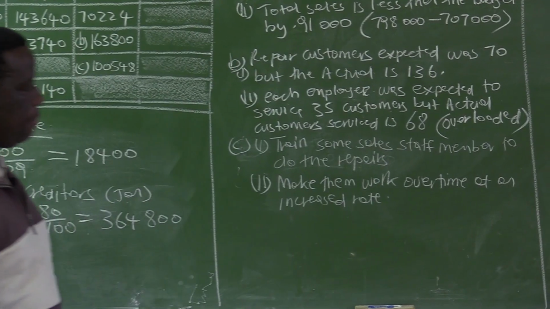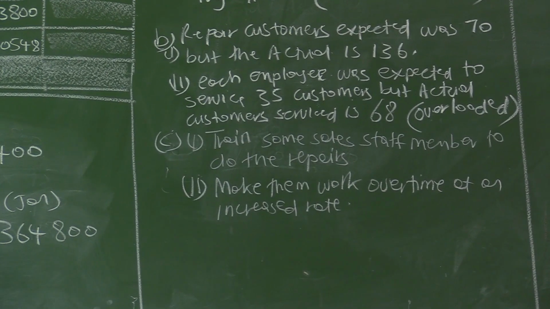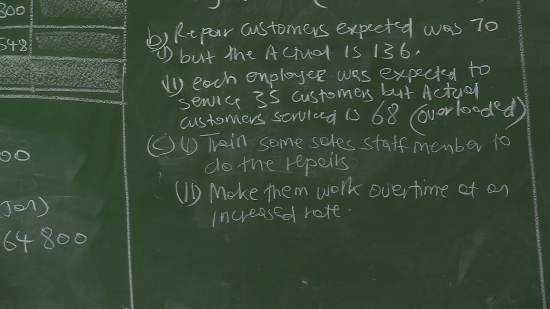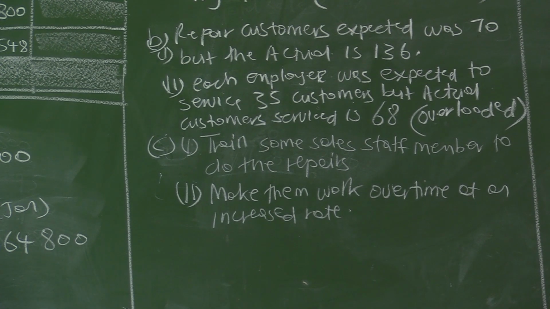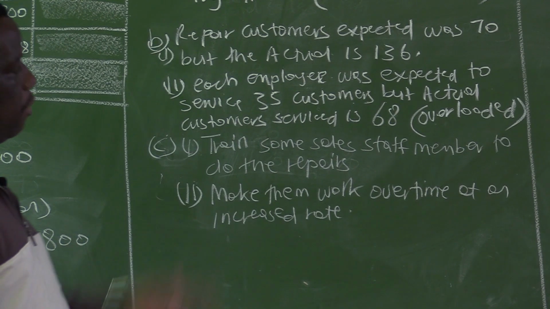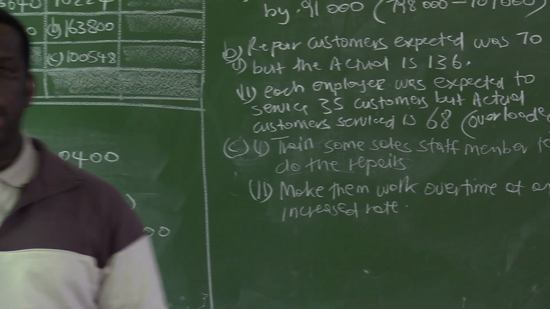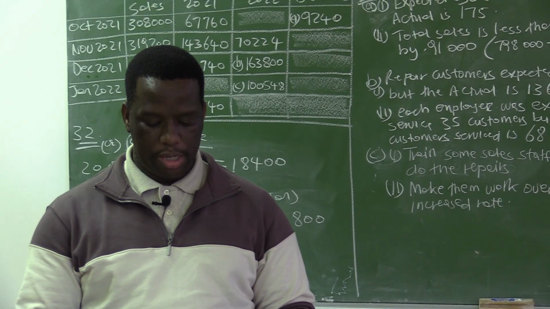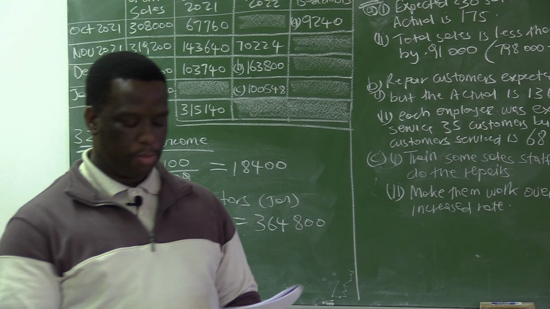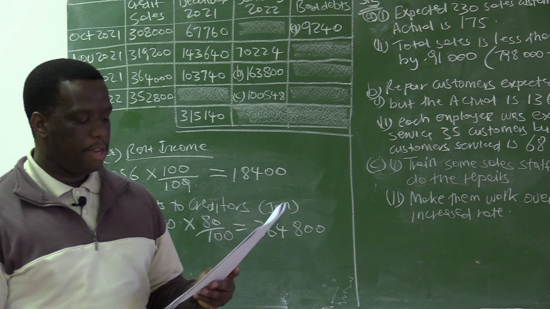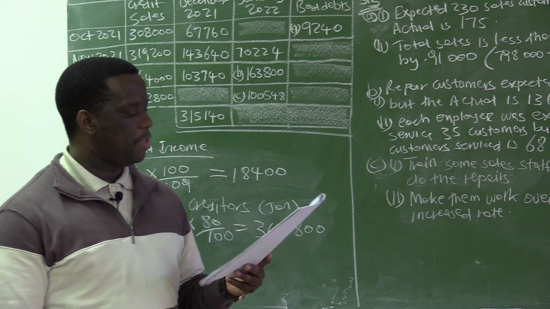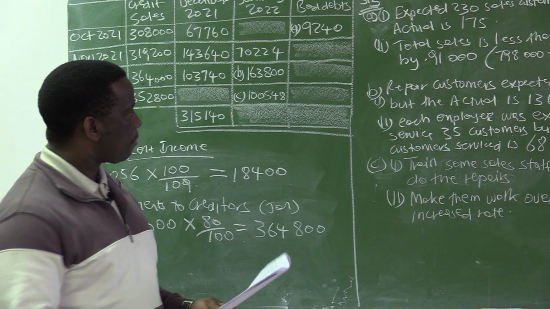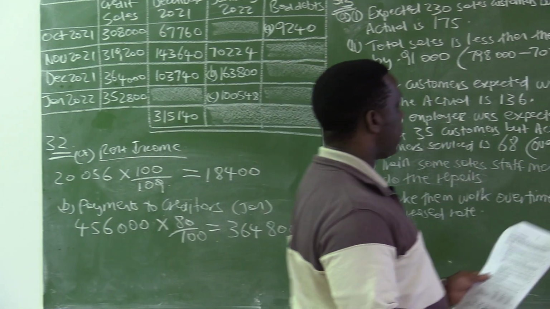You tell them that now that I see that you are overloaded, I will give you overtime, and obviously overtime will come with an increased rate. So those are two suggestions that can solve this problem, because the question was asking what suggestions can you offer to solve the problem of the workload of the employees. Provide 2 points. Right. We are now proceeding to 3.4.